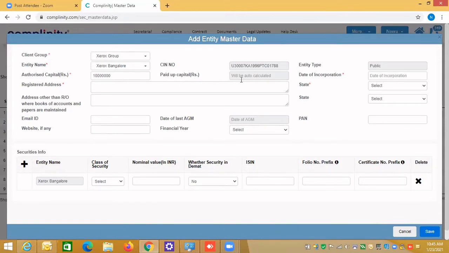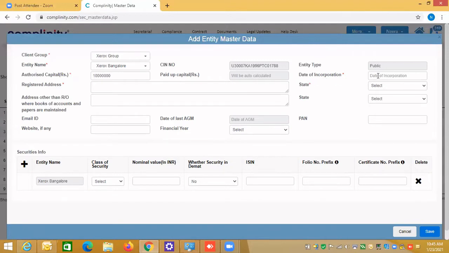And paid up capital will be auto calculated. If you're doing the share accounting, all of this will be auto populated and auto calculated when you do the transactions like allotment and transfer. So it is just displayed here.